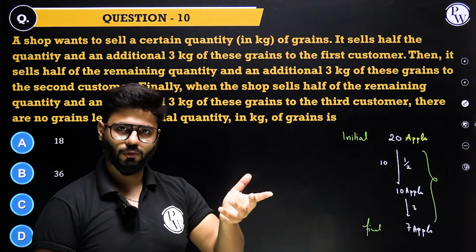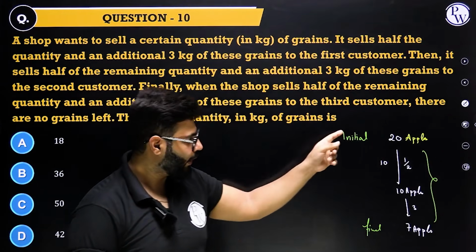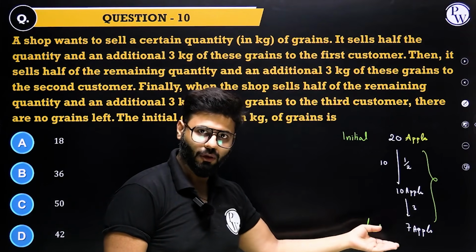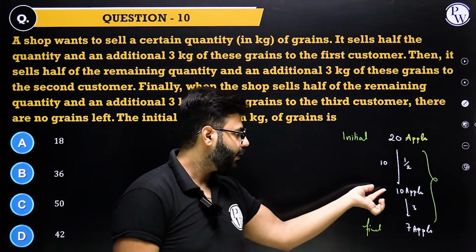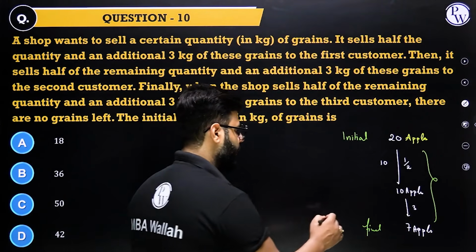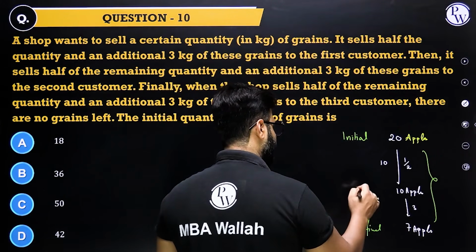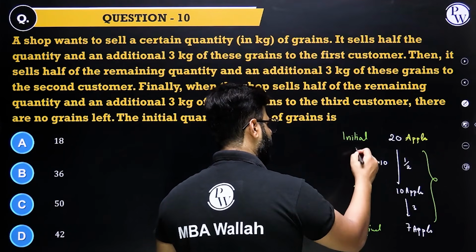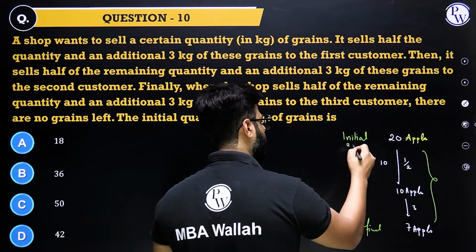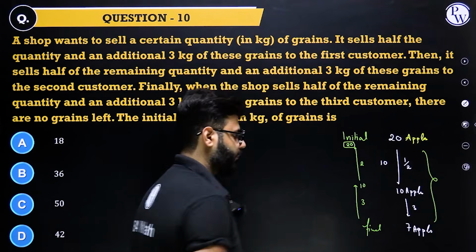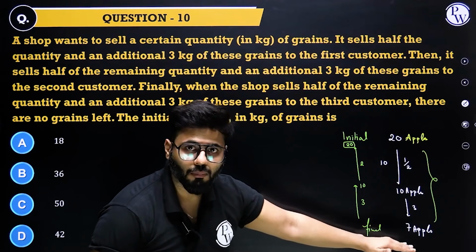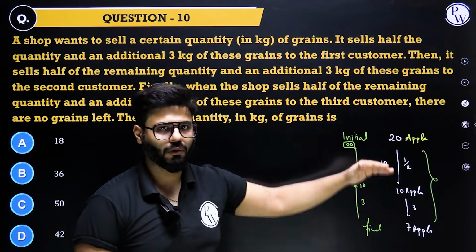Let's make it entirely opposite. What we are doing here, we are dividing by 2, then subtracting 3. So how to go back? Add 3 and then multiply by 2. If I want to backtrace it, I'll get my 3 apples back and I'll reach 10. Then I'll multiply it by 2 and I'll know that, okay, I came with 20, isn't it? So if I am able to find out the bottommost, it's easy for me to go to top, isn't it?